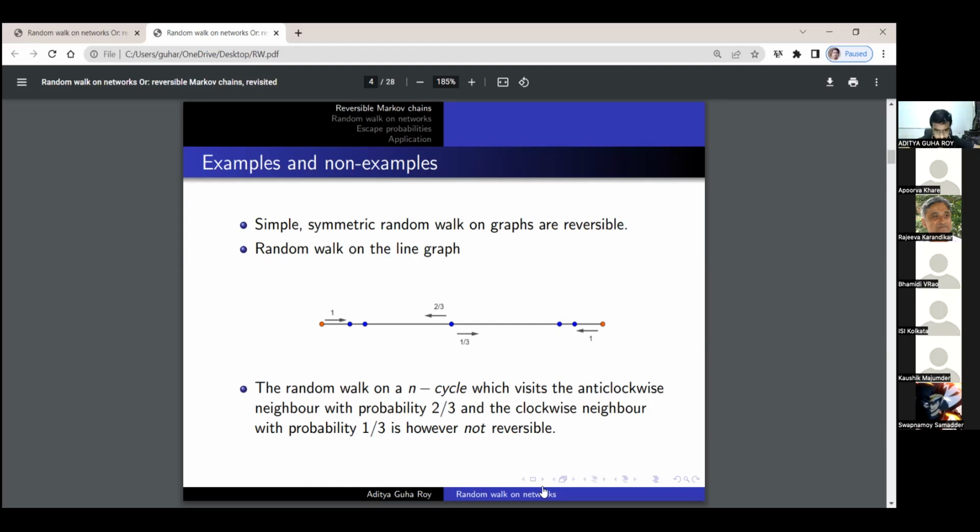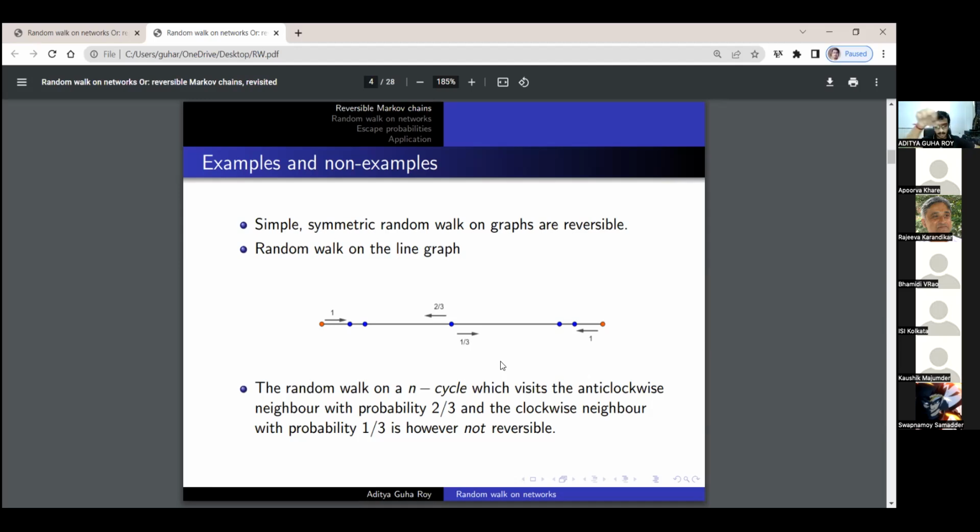Now, when you have a circle, since the probability of moving in the anti-clockwise direction is just twice the probability of moving in the clockwise direction, you see that to balance this equation, pi y times p y x equals pi x times p x y, one essentially needs to multiply the pi values by 2 each time it moves in the clockwise direction.